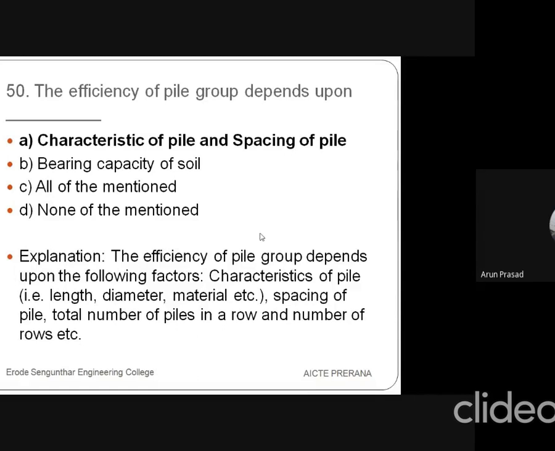Spacing means the total number of piles in the rows and columns we have to calculate. So we can find out the width: number of spacings into spacing width plus diameter of the pile. We will get the width of the pile group.